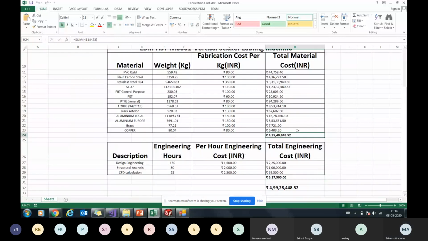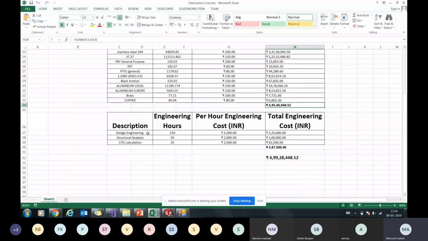Okay, next important aspect: we have given you a provision wherein you can add the engineering as well. So there is design engineering, structural engineering, and CFD as required. Say for building this machine I need 150 hours of design engineering, 50 hours for structural analysis, and 25 hours for CFD. I have some per hour cost for engineering, structural analysis, and CFD. I'll key this in and I'll get the complete engineering cost, right?